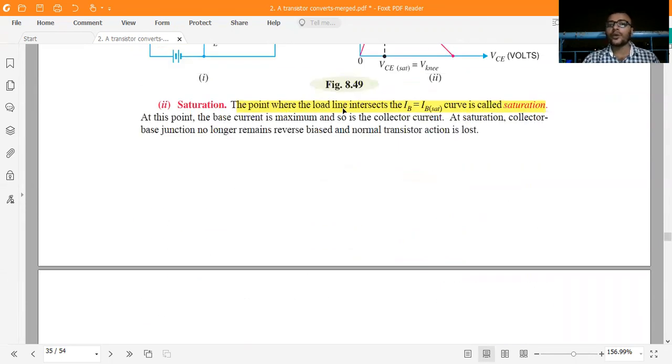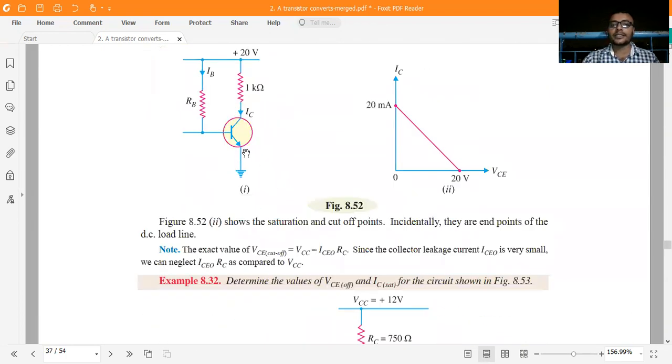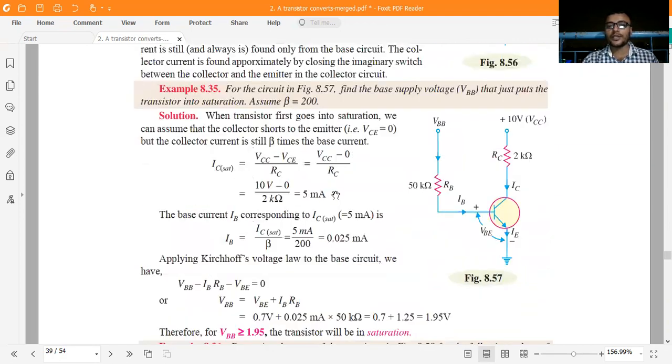The point where the load line intersects the IB equal to IB(sat) curve is called saturation. Then the active region: in this region, the transistor works. Just remember, in this region the transistor works. The region between cutoff and saturation is the active region. In the active region, the collector base junction remains reverse biased, while the base emitter junction remains forward biased. Let us move to our next questions.